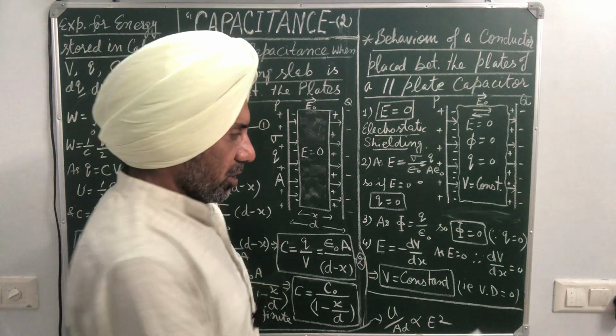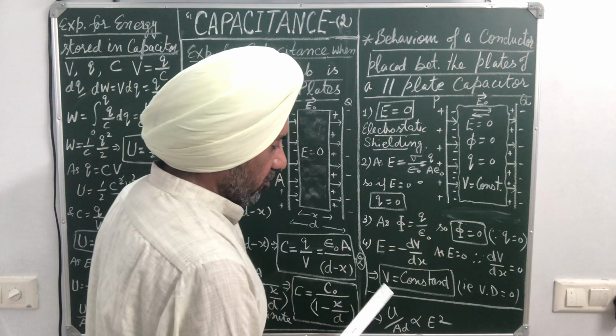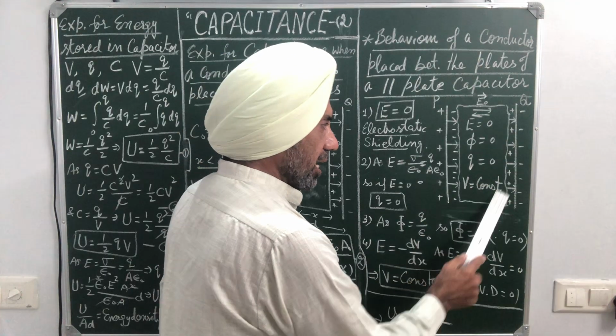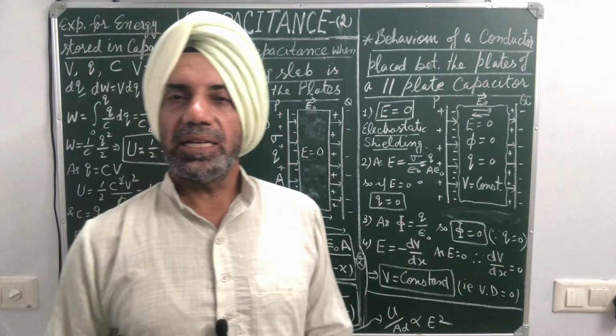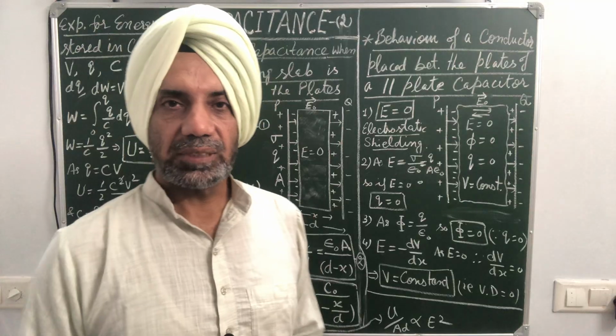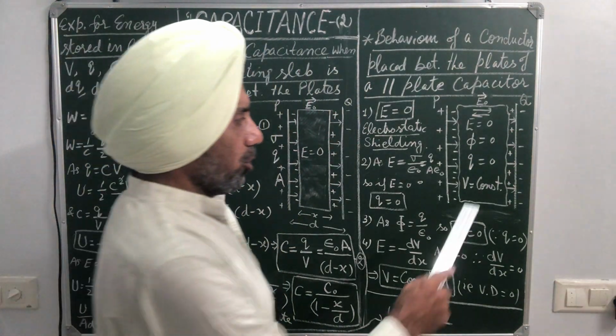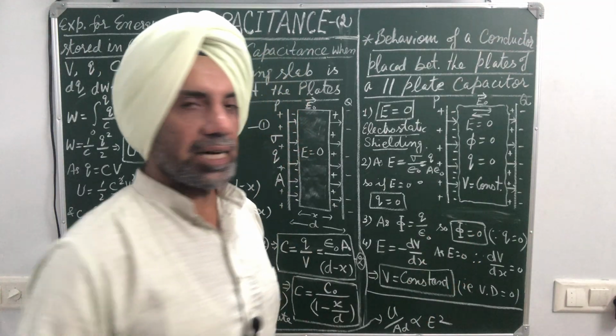Constant. So as dV by dx is 0, therefore V is constant. It means potential inside the conducting medium is constant. In other words, potential difference is 0. There will be no potential difference between 2 points inside the conductor.